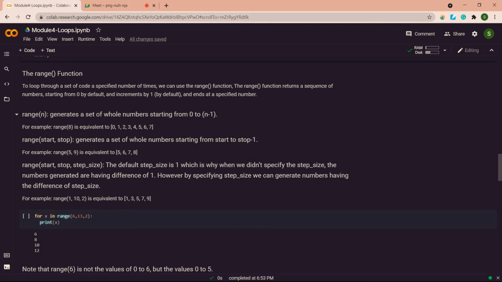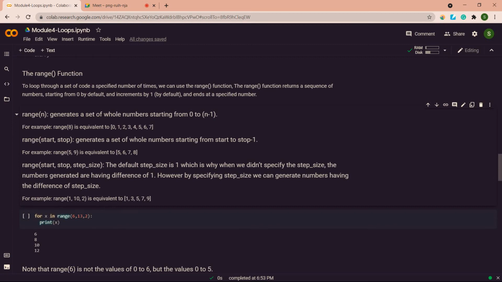So we have a few modifications in this range function. The default function we have to specify in this way, that is range of n. If I want to print from 0 to 10, I have to give range of 11. That's because my starting number here is 0, the range default starting value is 0, and I want to end at 10.